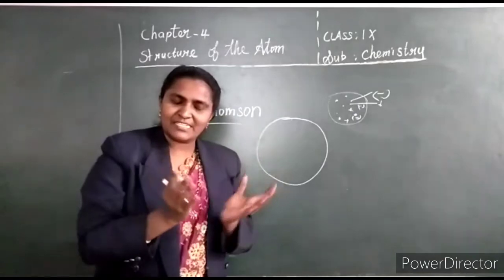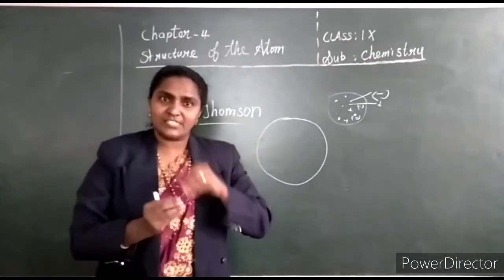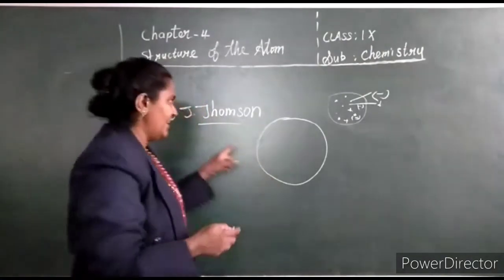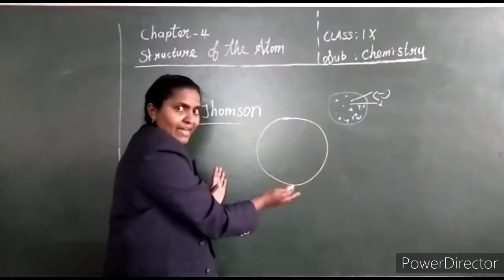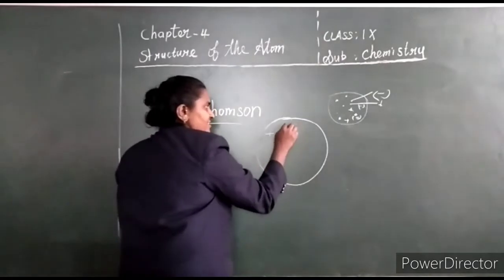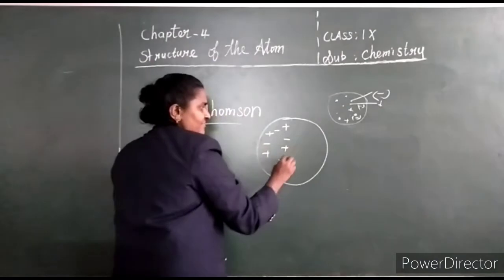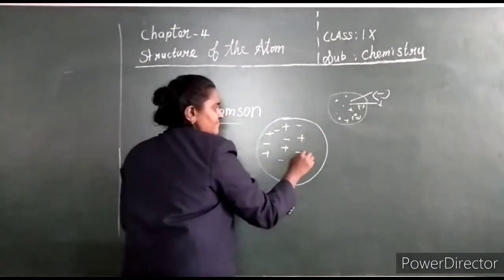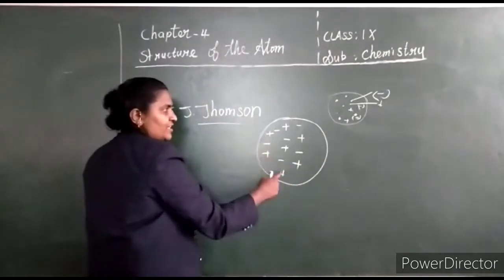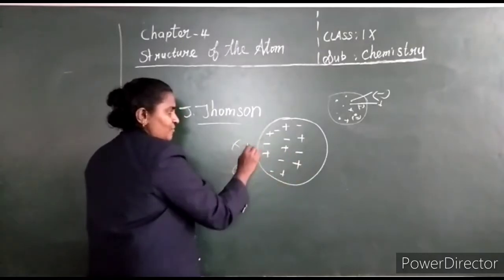Overall, the atom is considered neutral. Why? Because the number of positive charges is equal to the number of negative charges. What does he say? It is a spherical shape, in which positive charges and negative charges are equally embedded. So overall, count the positive charges: 1, 2, 3, 4, 5, 6. And the negative charges: 1, 2, 3, 4, 5, 6. So 6 positive, 6 negative.